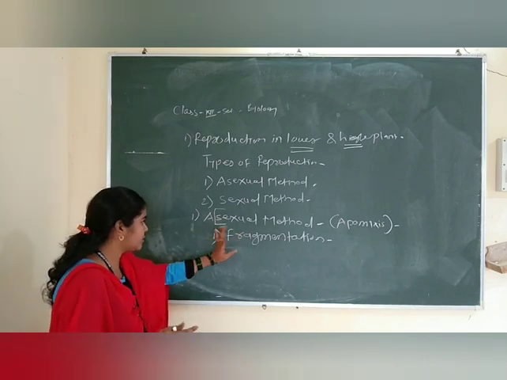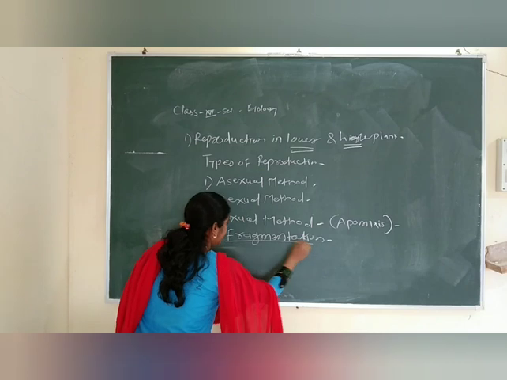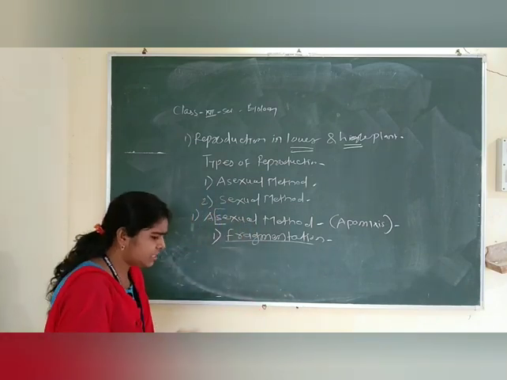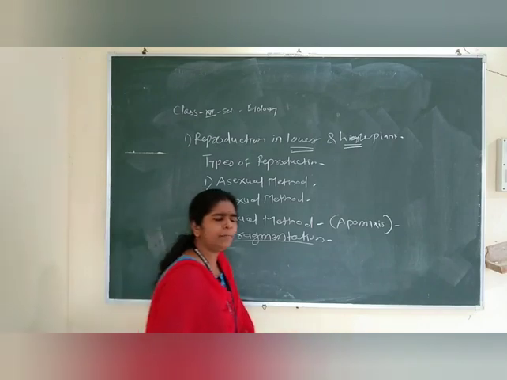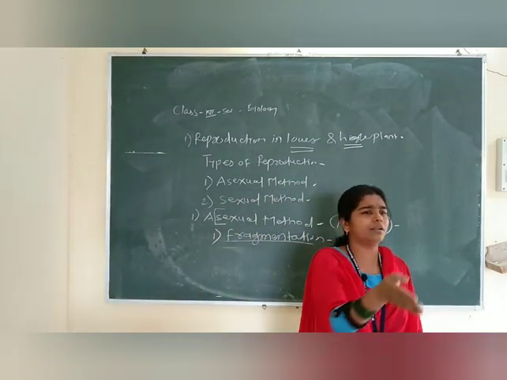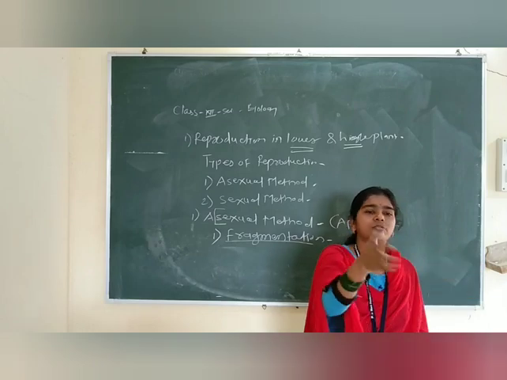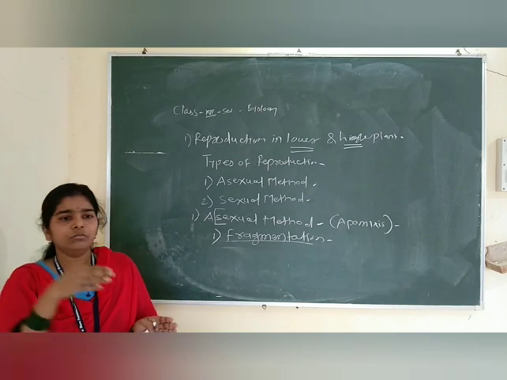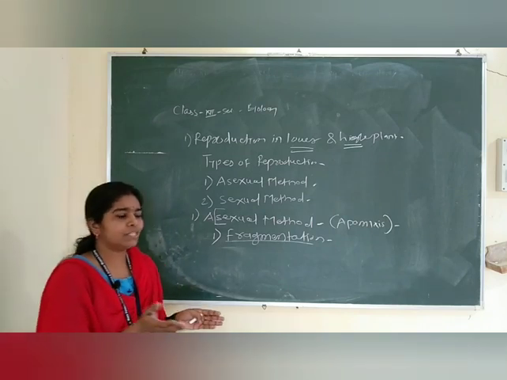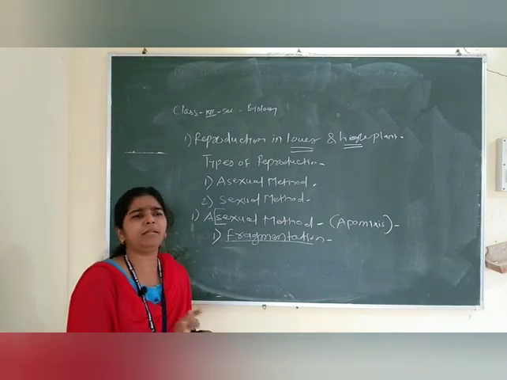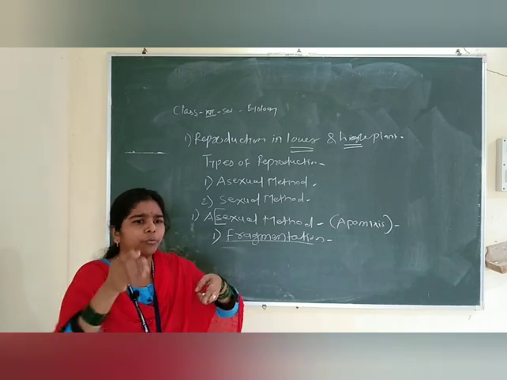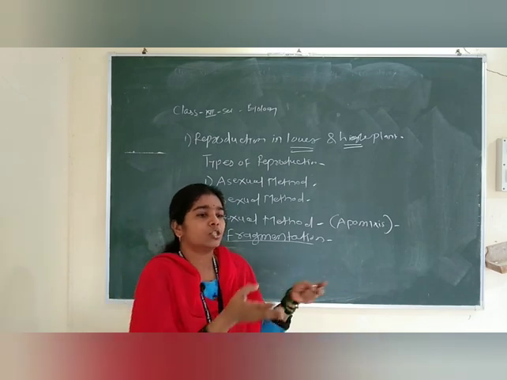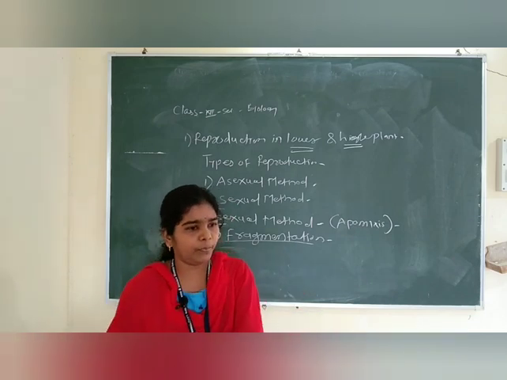Now we move towards fragmentation. Fragmentation is again a type of asexual reproduction. The simple meaning of fragmentation is to cut into small pieces. एकापासून दुसऱ्यात रूपांतर होणे is called fragmentation. Fragments in Marathi we say tukda, means small piece. So fragmentation is to cut into small pieces.